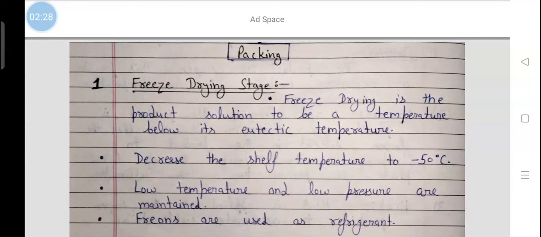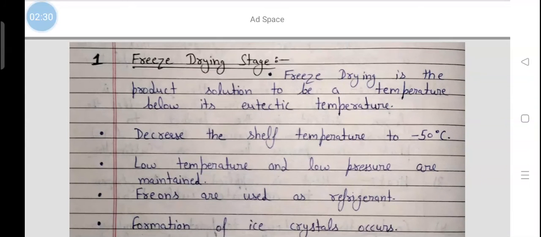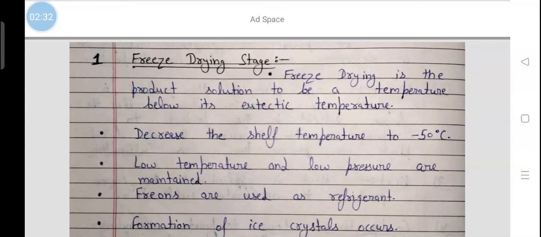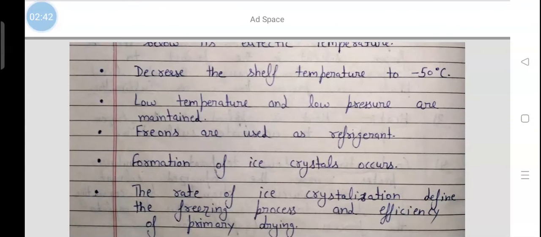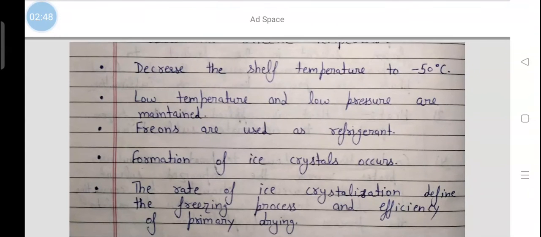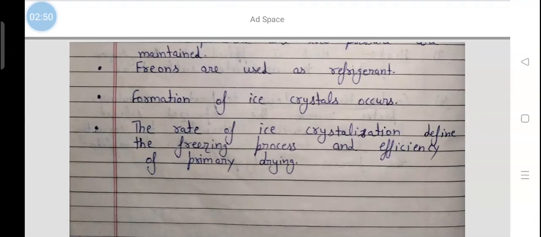The first stage, freezing stage. In this stage, the product solution is brought to a temperature below its eutectic temperature. It decreases the shelf temperature to -50 degrees Celsius, and low temperature and low pressure are maintained. Freons are used as refrigerant. Then the formation of ice crystals occurs. The rate of ice crystallization defines the freezing process and the efficiency of primary drying.